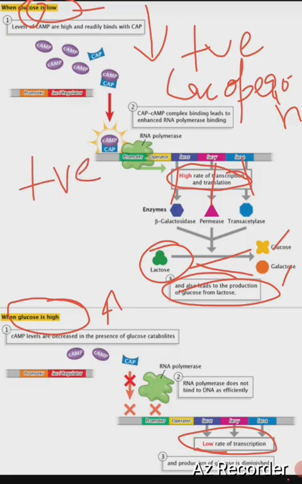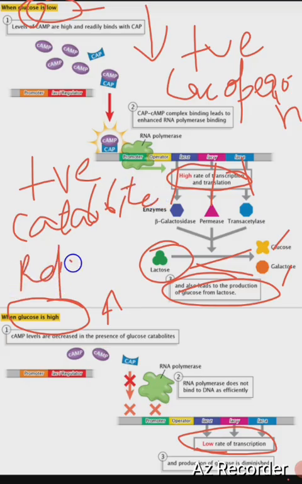Second, you can say catabolite repression, is a positive control of the lac operon. So when the levels of cyclic AMP are high, you can see here the cyclic AMP, purple color, readily binds with CAP, that is blue color.